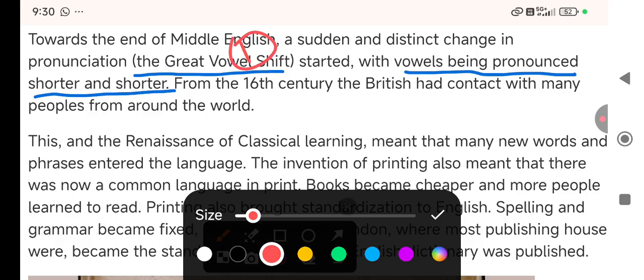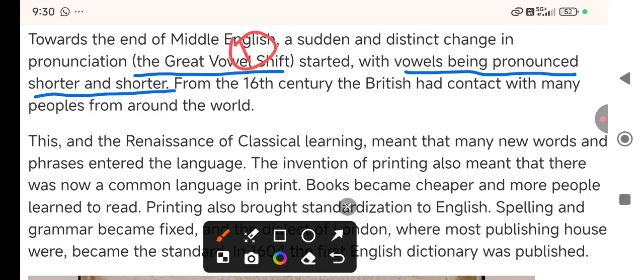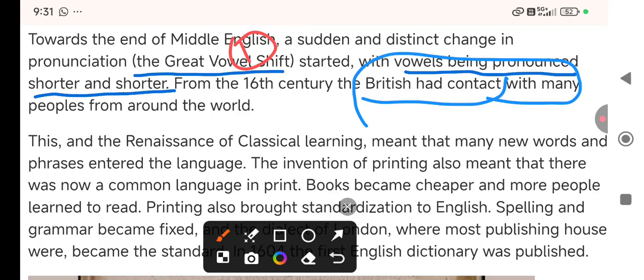And the second reason was that from the 16th century, the British had contact with many people from around the world.